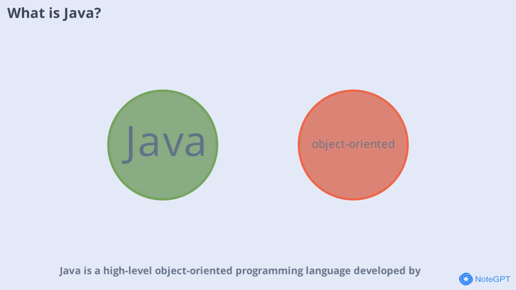Java is a high-level, object-oriented programming language developed by Sun Microsystems in the mid-1990s. It's designed to be simple, secure, and platform-independent, which means you can write code once and run it anywhere. Java's versatility has made it a favorite for developers around the globe. From Android apps to large-scale enterprise systems, Java powers countless applications. Understanding what Java is and its core philosophy is the first step to mastering the language.